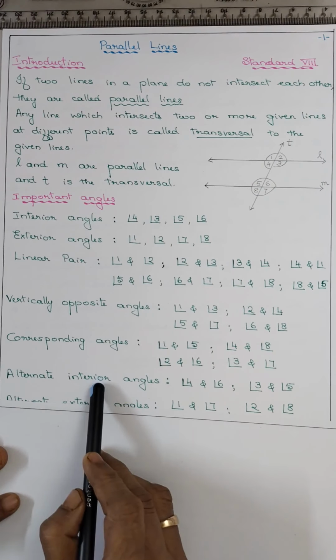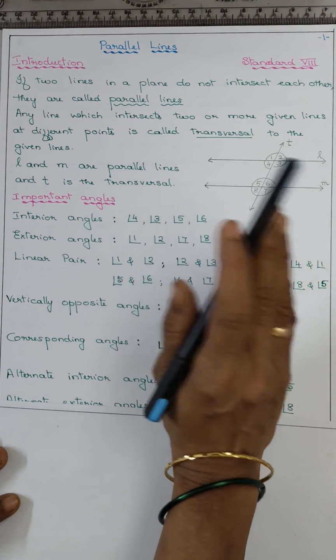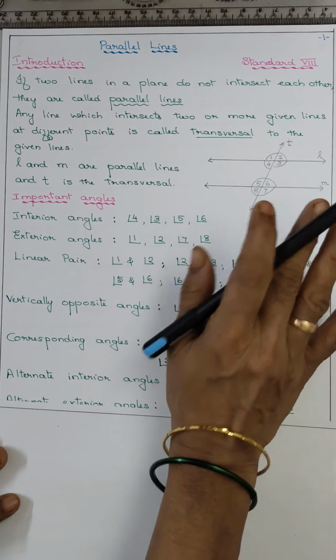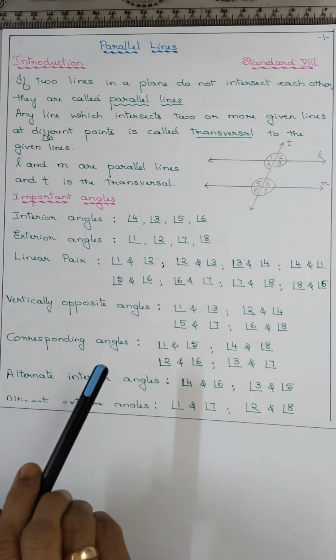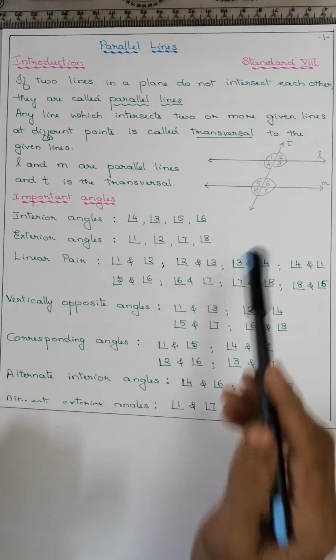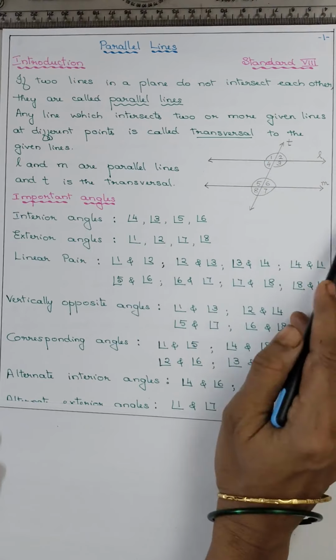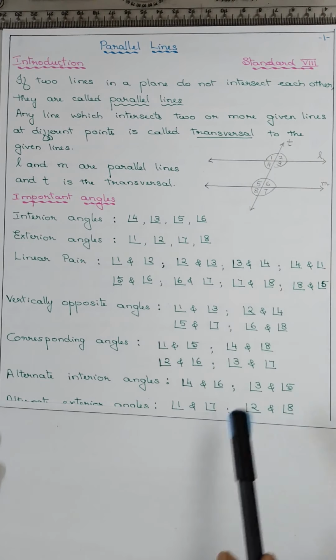Alternate interior, alternate मतलब क्या है? ट्रांसवर्सल के एक लेफ्ट साइड में है, एक राइट साइड में, and they are interior, both are interior. Now 4 and 3, they are not alternate interior, they form a linear pair. alternate interior के लिए क्रॉस ऐसे जाएगा, 4 and 6.